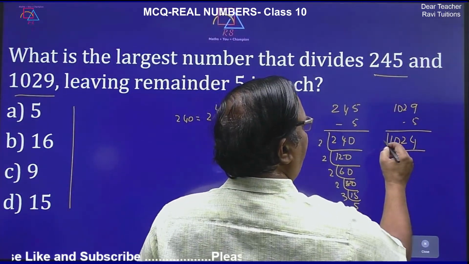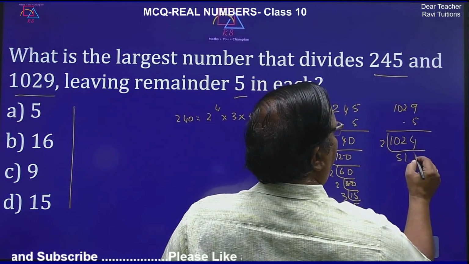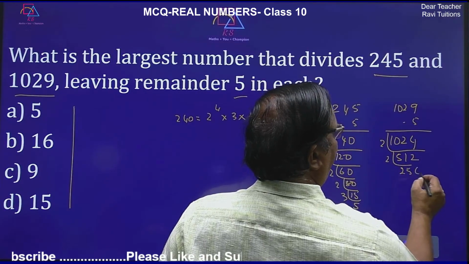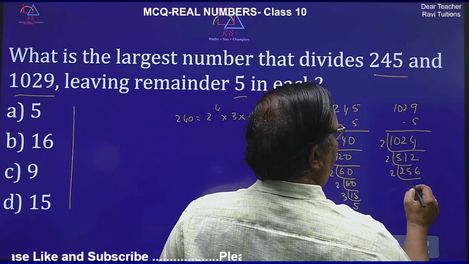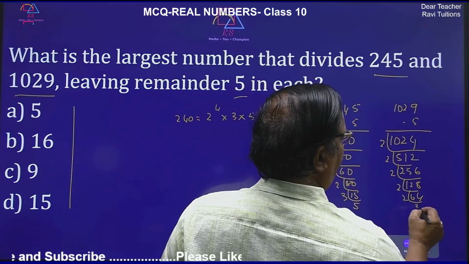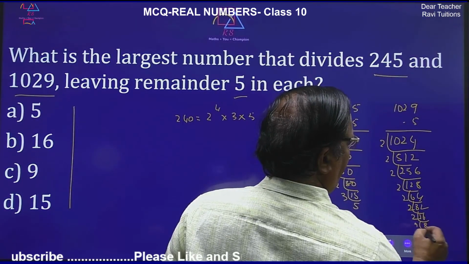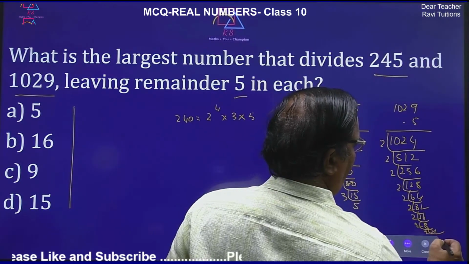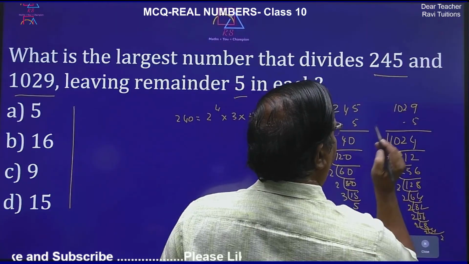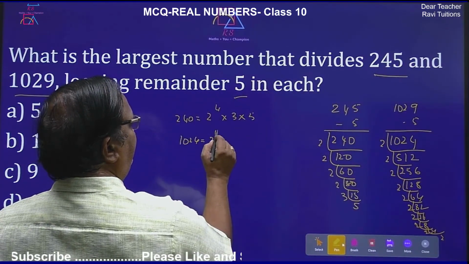So here 1024: 2 into 512, 256, 128, 64, 32, 16, 8, 4, 2, 1. Counting them: 1, 2, 3, 4, 5, 6, 7, 8, 9, 10. So 1024 is equal to 2 to the power of 10.